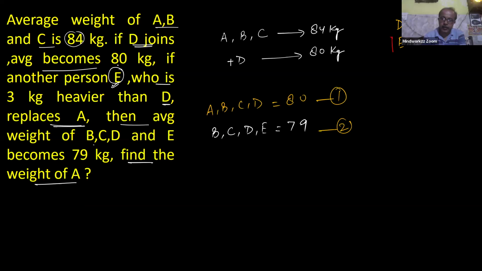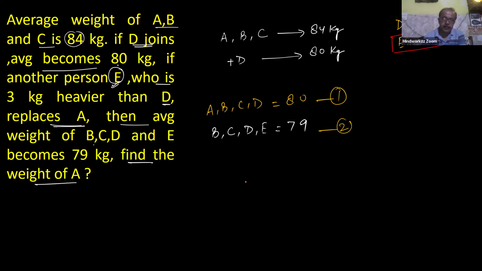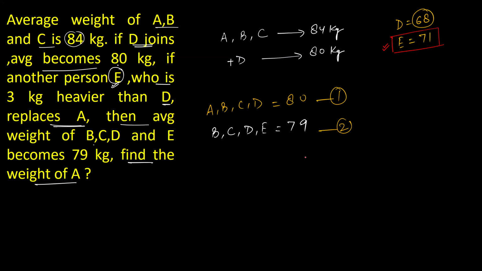From this point, E's weight is 71. This part is clear? 75. Yes or no? 75. Yes, the correct answer is 75. Tell me everyone, do you have any problem? E's weight is 71, this point is clear? So, explain.